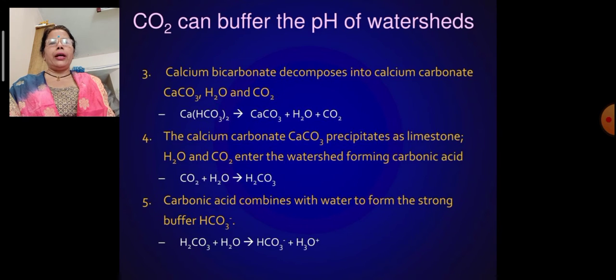Now the calcium bicarbonate decomposes into calcium carbonate, water and carbon dioxide. The calcium carbonate, CaCO3, precipitates as limestone, while H2O and carbon dioxide enter the watershed forming carbonic acid. So CO2 plus H2O forms carbonic acid. Again, carbonic acid combines with water to form a strong buffer, that is HCO3 minus.